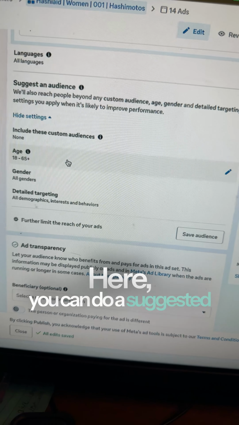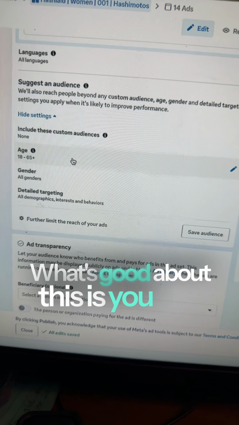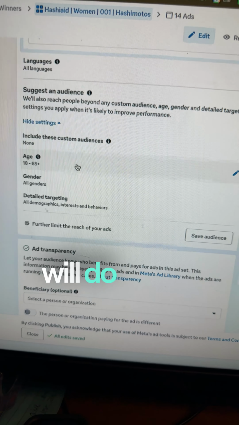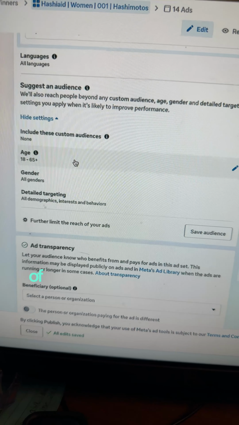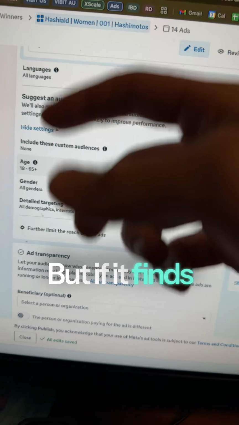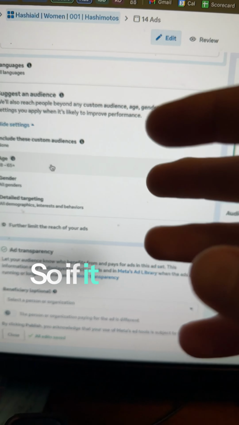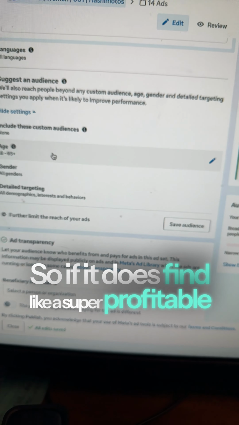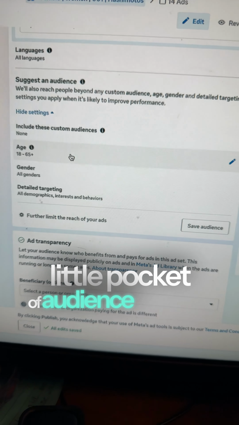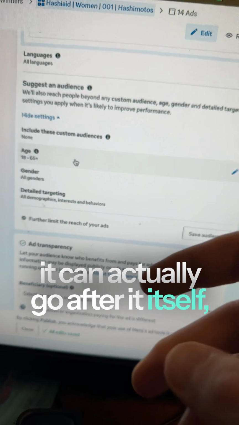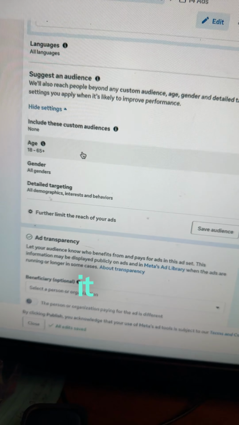Here, you can do a suggested age group. What's good about this is you can suggest something that you think will do better, which will kind of guide the algorithm a little bit. But if it finds something even better than what you suggest, it will still go out there and get it. So if it does find like a super profitable little pocket of audience somewhere, it can actually go after it itself, which is exactly what you want it to do.